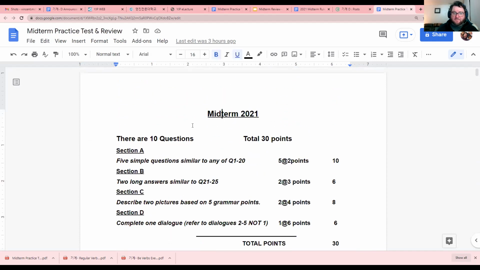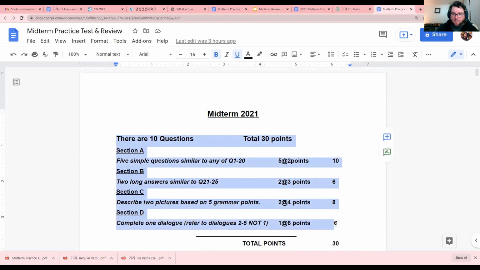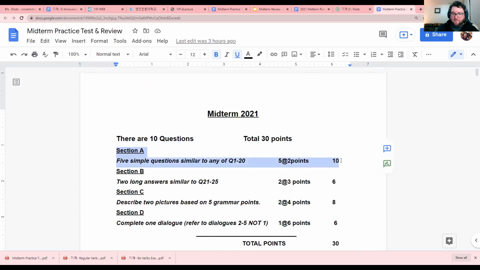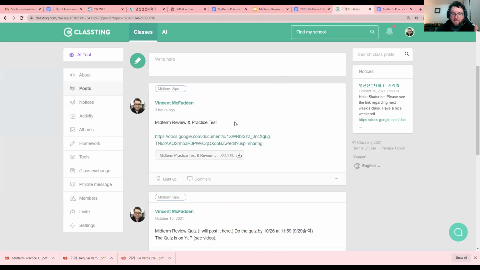So just one more time, students, there are 10 questions total. The first section is 10 points, but there are 5 questions. 질문 5개 있어요. The second, section B, is two 긴 대답, long answers. And section C, they are pictures, 2 pictures you will talk about. And section D is one dialogue.